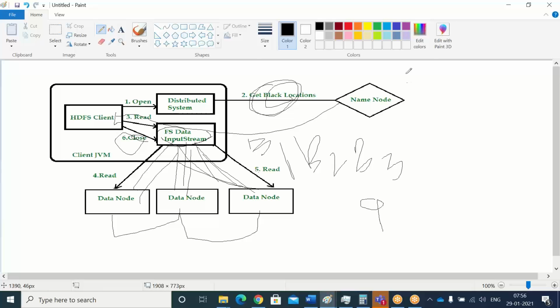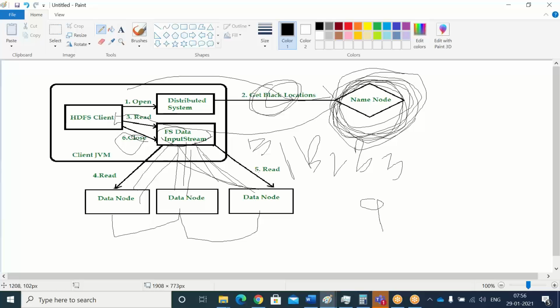Okay, here there is no return request. See here, there is no return, right? There is no complete. Why? Because it is just a read, right? The name node doesn't care whether you have written or read, it doesn't matter. There is no need to save whether the read request happened or not.